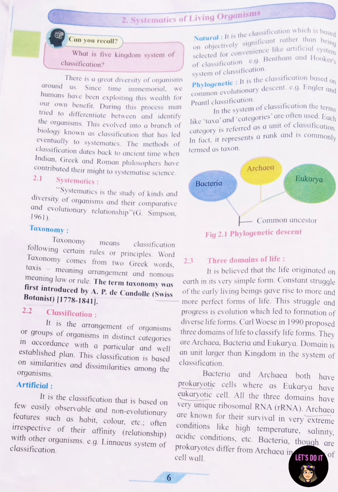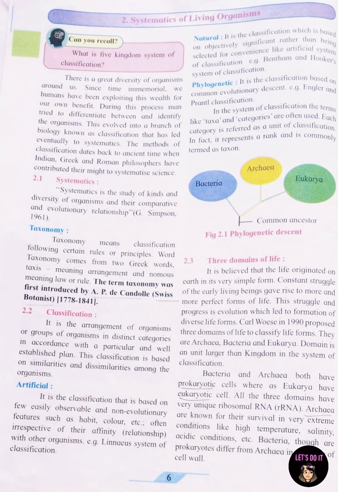2.2 Classification. It is the arrangement of organisms or groups of organisms in distinct categories in accordance with a particular and well-established plan. This classification is based on similarities and dissimilarities among the organisms. Artificial. It is a classification that is based on a few easily observable and non-evolutionary features such as habit, color, etc., often irrespective of their affinities, meaning relationship with other organisms. Example, Linnaeus system of classification.